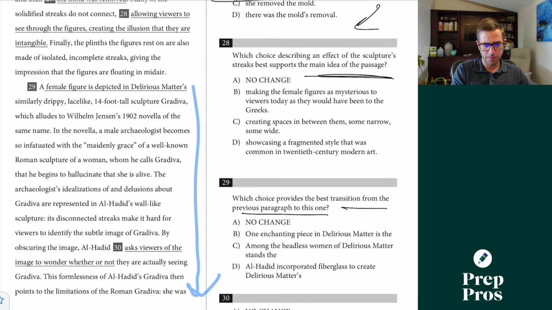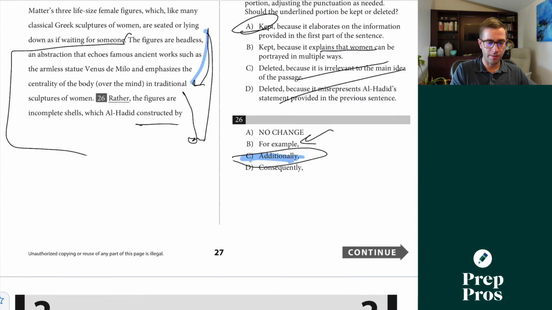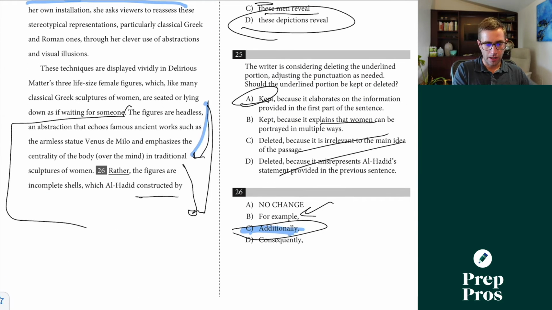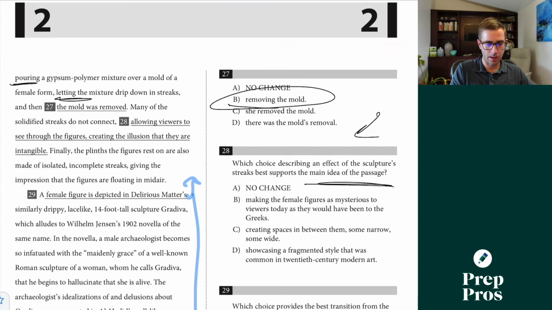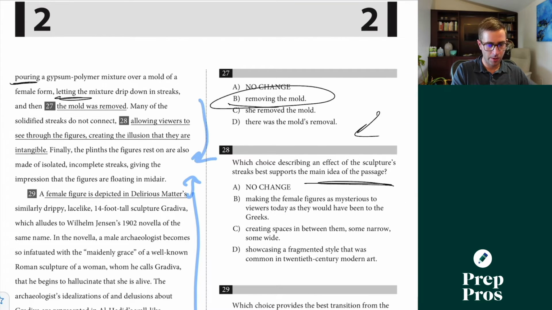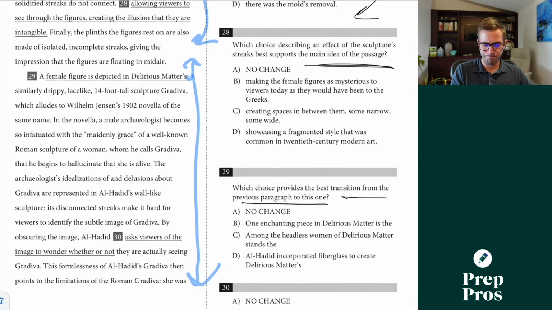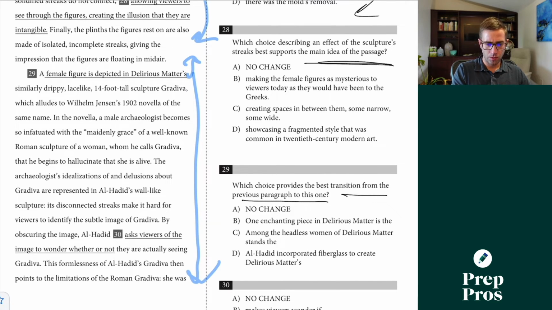A female figure is depicted in Delirious Matter's similar drippy. This doesn't really seem to be connecting back to what we saw in that prior paragraph, which was really talking about the multiple figures, they're headless, we're giving specific details about them, and we're really just flushing out the entire description of them here. So one enchanting piece in Delirious Matter is the similar drippy.